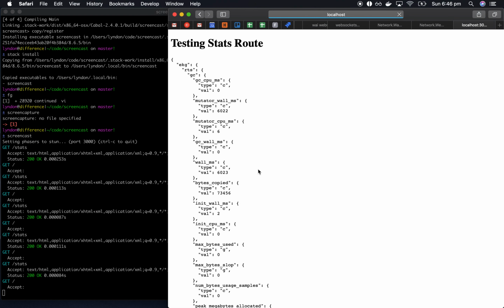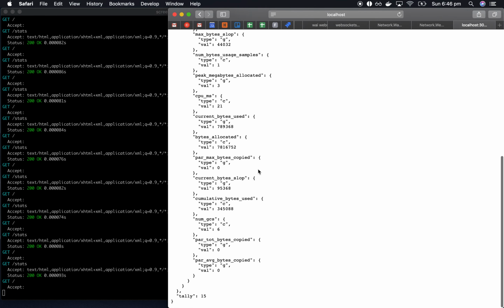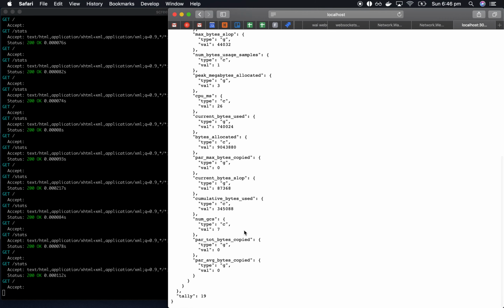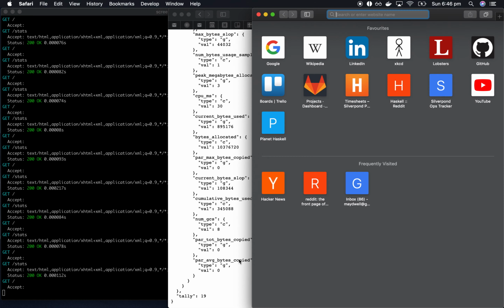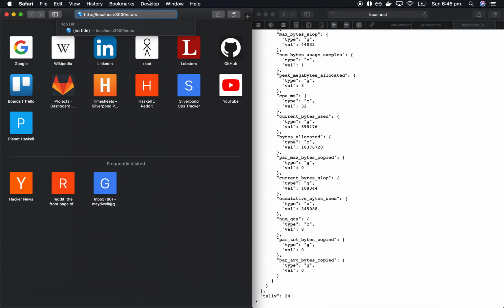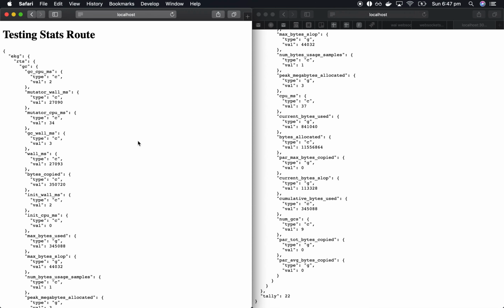And there we go, our GC stats are now working. So I think it's a pretty good outcome. And tally's going up. And more to the point, if we open another instance of this, then we should see this tally keeps getting reloaded intermittently.